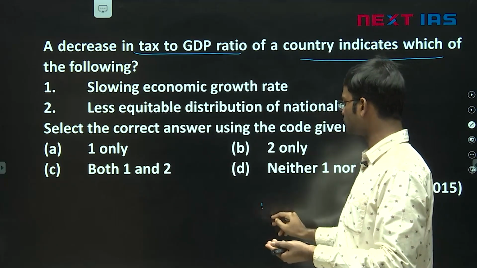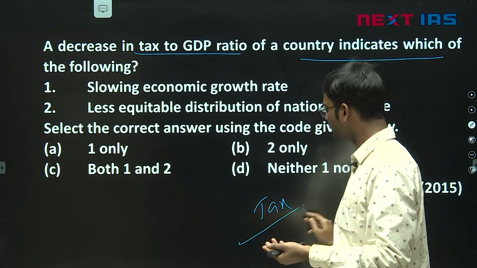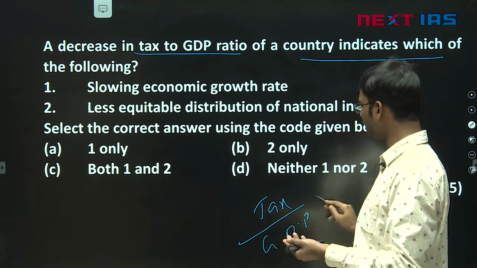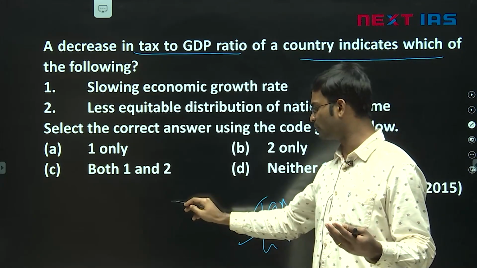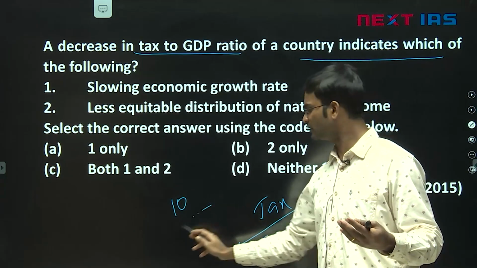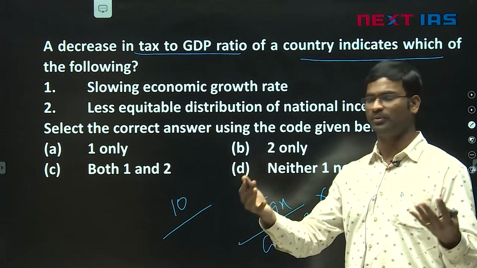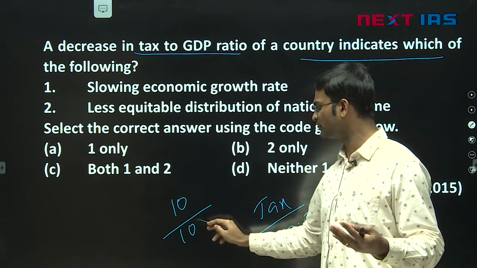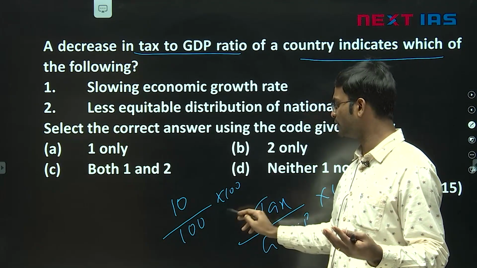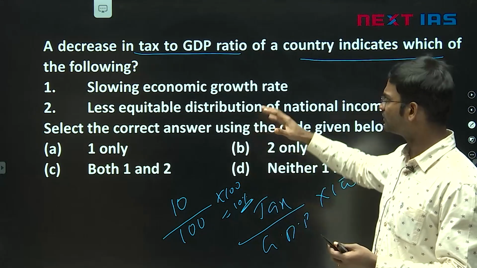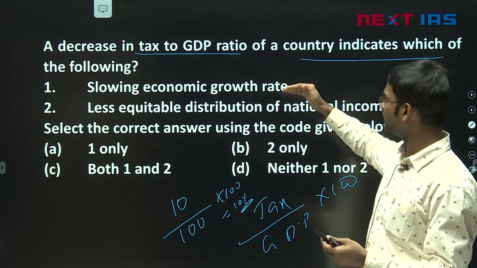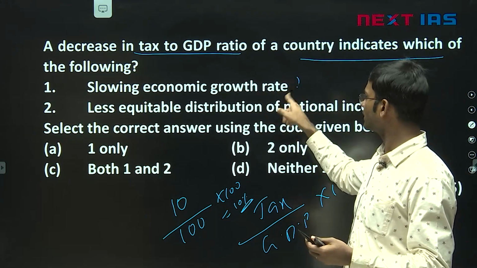As you know, tax to GDP is nothing but tax collections divided by GDP into 100. Let's assume tax collection of the central government is, for example, 10 rupees, and our total GDP is 100 rupees. Then tax to GDP is 10%.